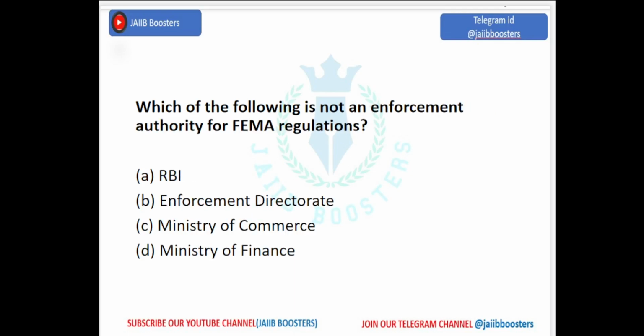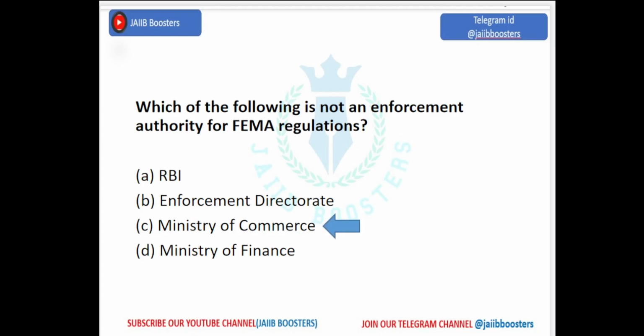Which of the following is not an enforcement authority for FEMA regulations? FEMA is nothing but the Foreign Exchange Management Act. All of you know FEMA, right? Remember that the year also, it's 1999. What is the answer here? It's RBI, Enforcement Directorate, Ministry of Commerce, Ministry of Finance. It's Ministry of Commerce. Okay.